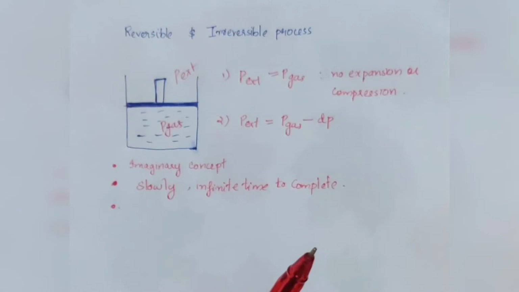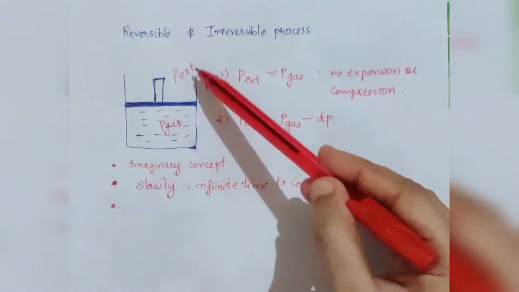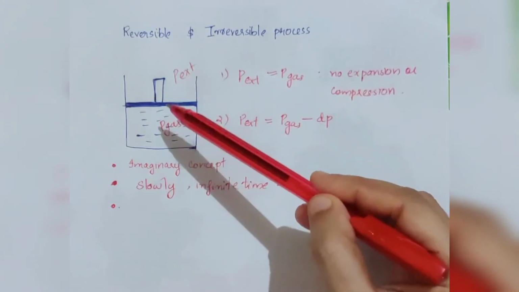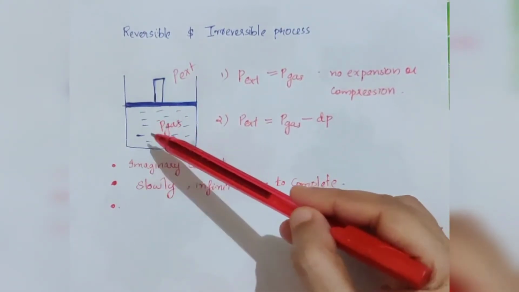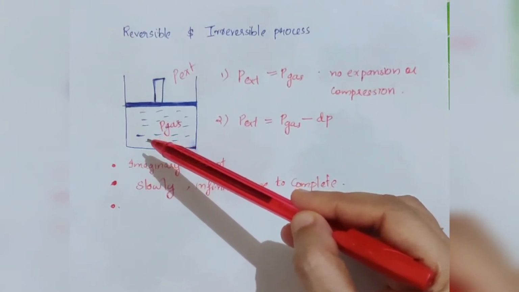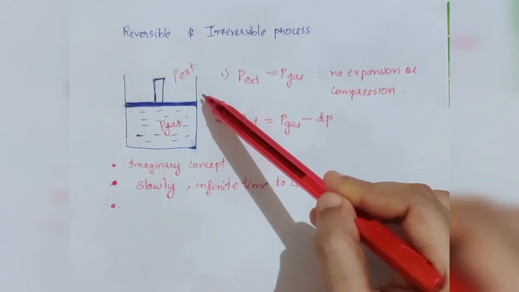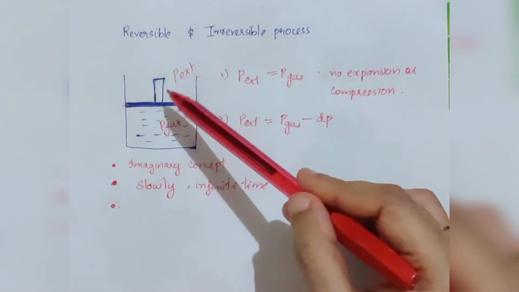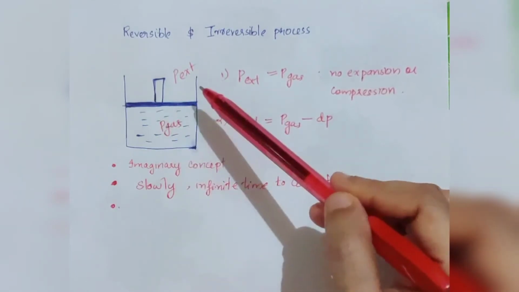That is, expansion will occur infinitesimally slowly so that the system may be considered to be in thermodynamic equilibrium with the surrounding. The system is always in thermodynamic equilibrium with the surroundings.